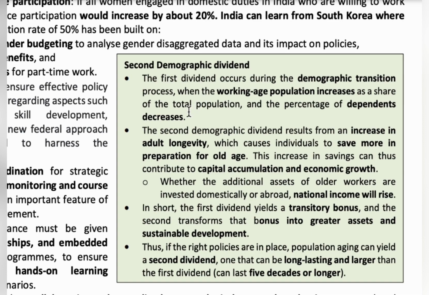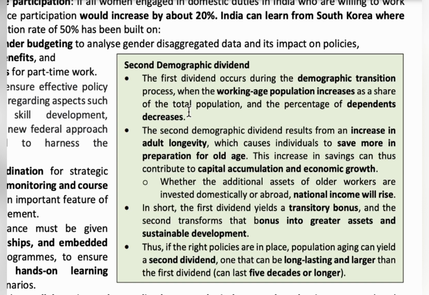One is the first demographic dividend and the second one is the second demographic dividend. When the percentage of working age population increases and the percentage of dependents decreases, it is called the first demographic dividend. And when the working age population saves money for their old age, it is called the second demographic dividend.